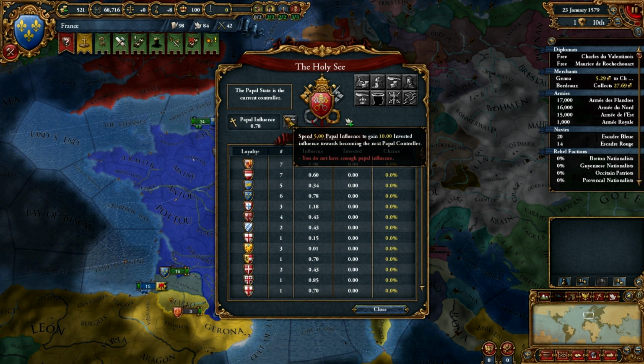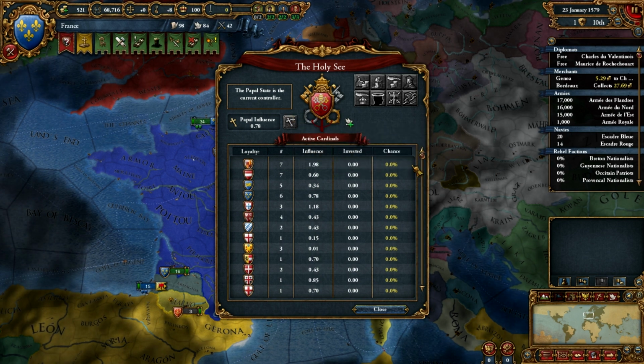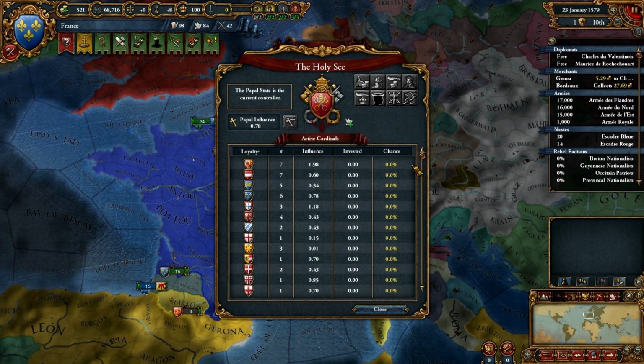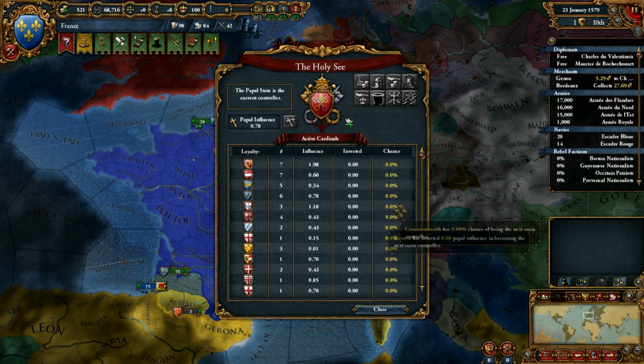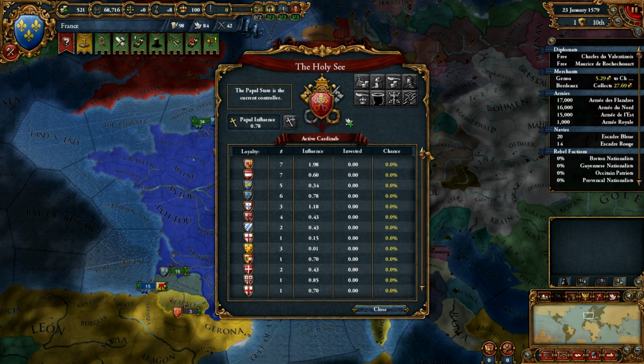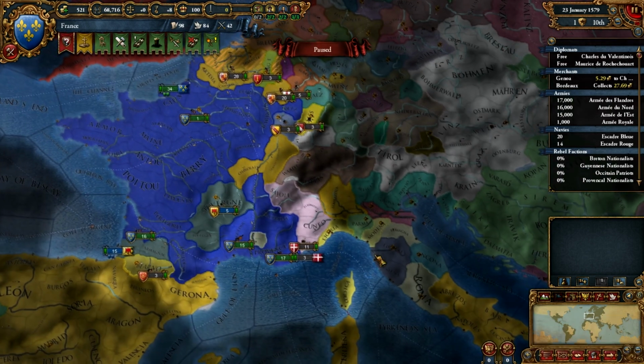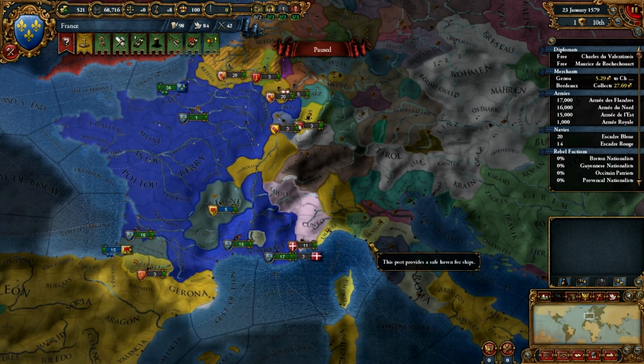They've invested twice, you've invested once. They have a 10% chance to become the next papal controller if they're the only one that has invested 2 clicks of the investment. It just dilutes over how much, etc.